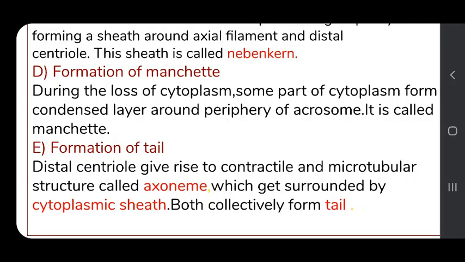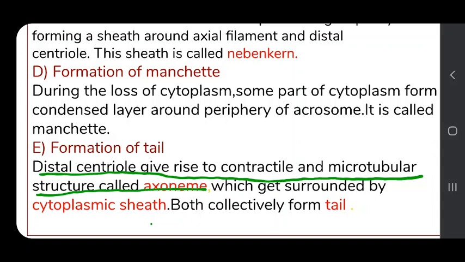Now is the formation of tail. How will the tail be formed? The distal centriole gives rise to a contractile and microtubular structure called the axoneme, which gets surrounded by a cytoplasmic sheath, and it will form a tail.